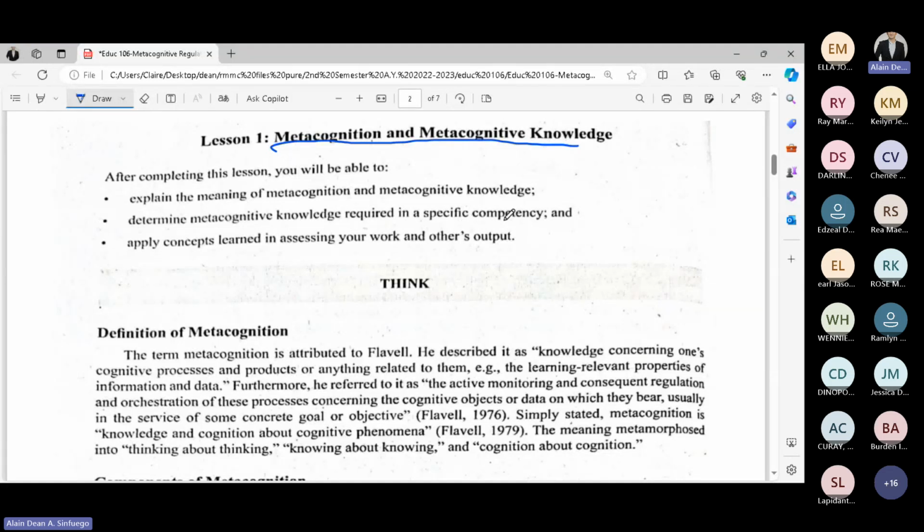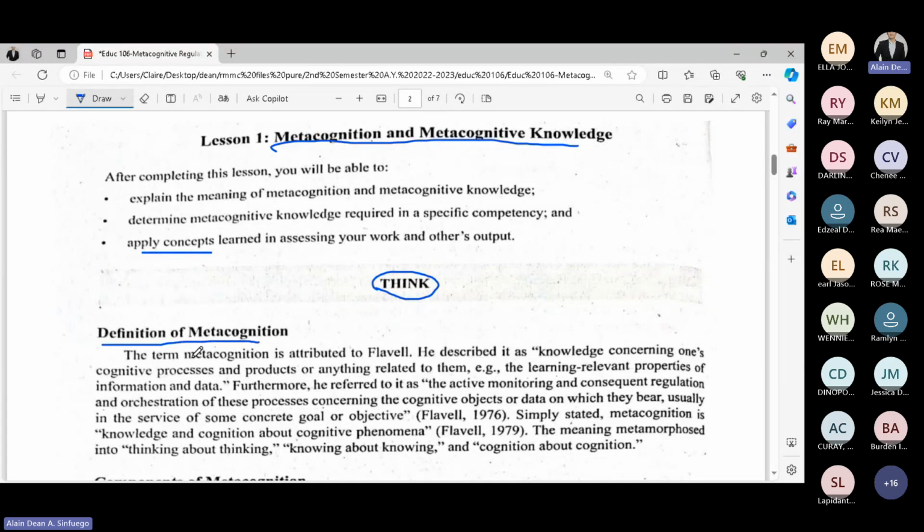Now, later on, I will discuss what are the different components when it comes to metacognitive knowledge. And of course, which is very important, you're able to apply what you have learned here, not only in my class, but of course in your future endeavors. Now, let us think, what is really the definition of metacognition?